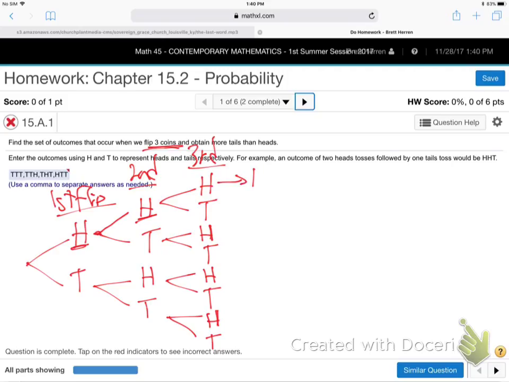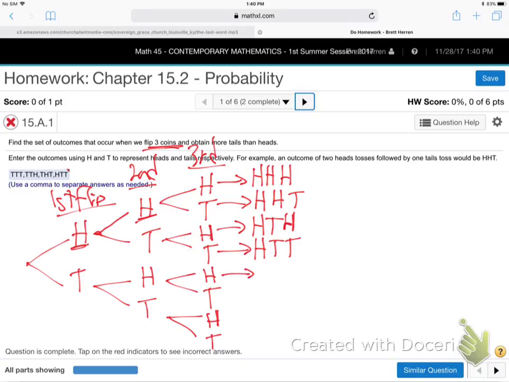This all leads to head, head, head. This leads to head, head, tail. This leads to head, tail, head. This leads to head, tail, tail. This leads to tail, head, head. This leads to tail, head, tail. This leads to tail, tail, head. And this leads to tail, tail, tail.